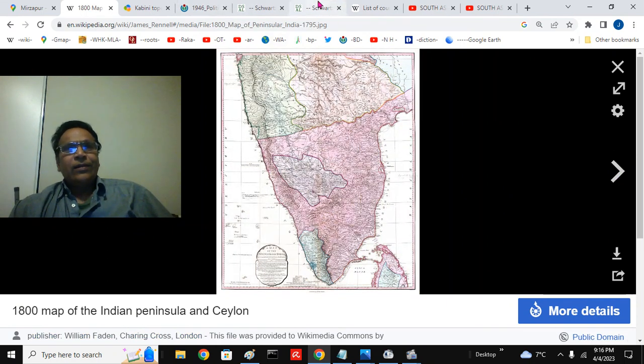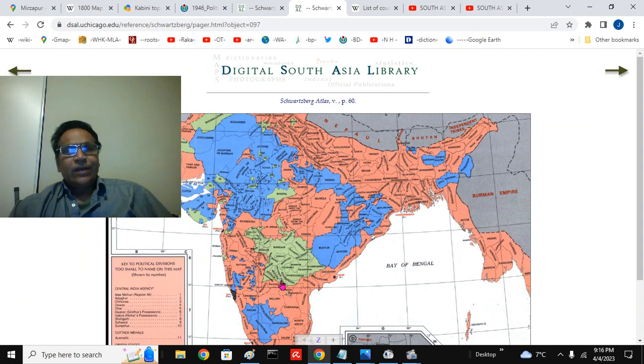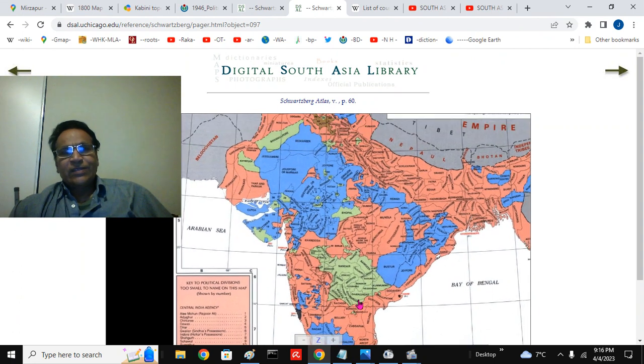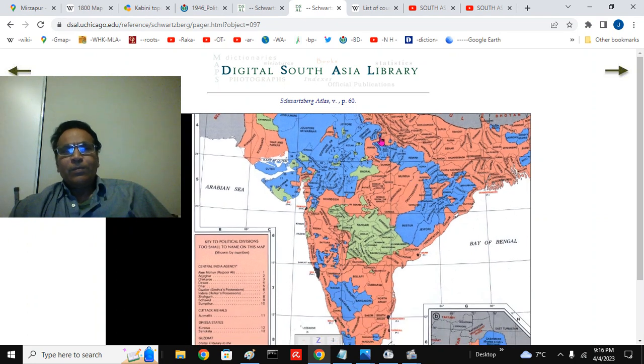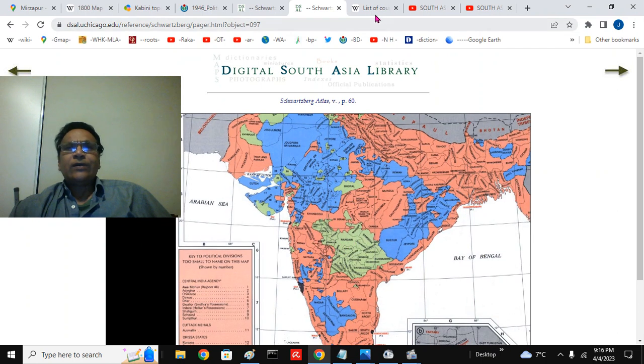That's how, after the Sepoy Mutiny, the British started consolidating the various districts. These are the districts at the time of the Sepoy Mutiny. Some of the names are very different or spelled differently. By the time the British left, there were almost 250 districts with around 45 to 50 political divisions or so.